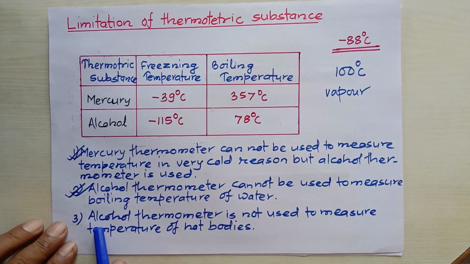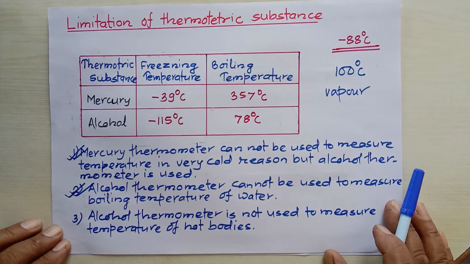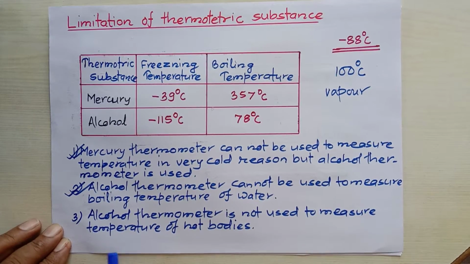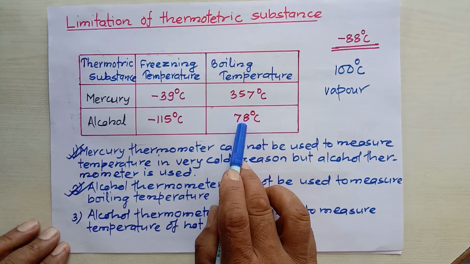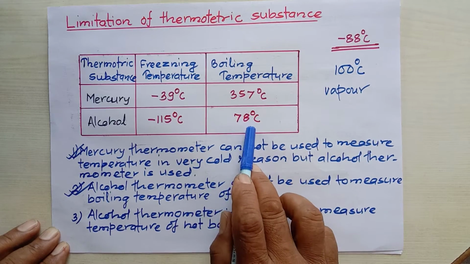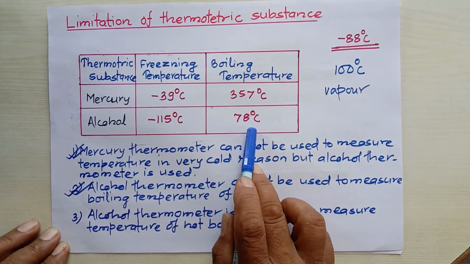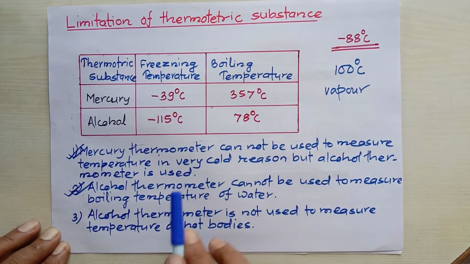Now the next question, let's talk about this third one. An alcohol thermometer is not used to measure the temperature of hot bodies. This is very simple. Previously I told you that the boiling temperature of alcohol is only 78 degrees Celsius.